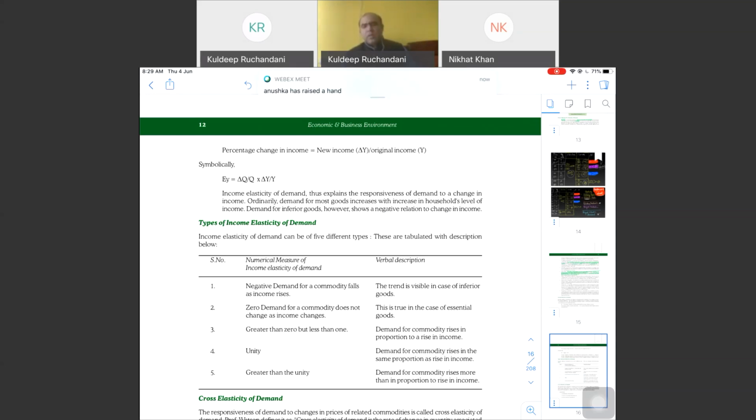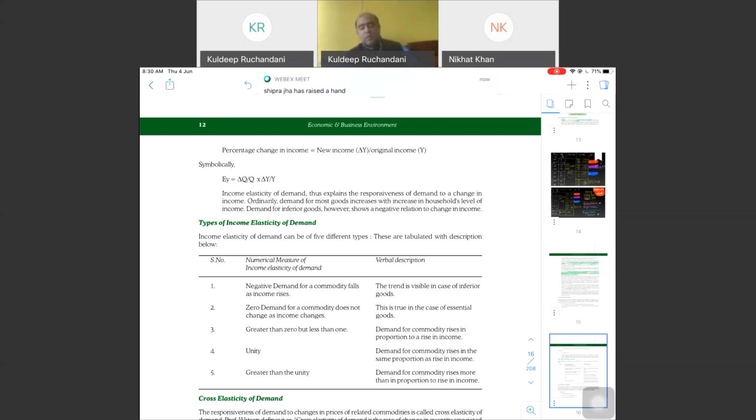The exception we have already discussed: Giffen goods, inferior goods, if income increases. Let's say, to understand, earlier I used to travel through public transport. My salary was 10,000 per month. My salary has increased from 10,000 to 25,000 now.